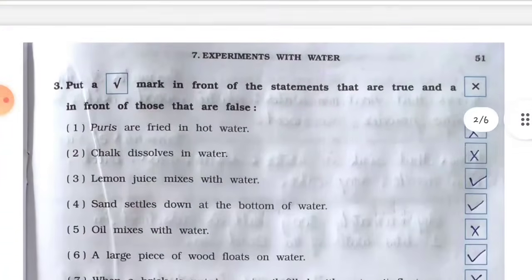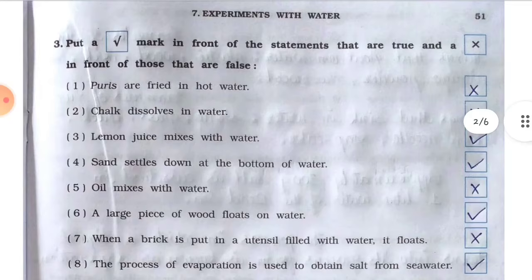Next, question number 3, put a tick mark in front of the statements that are true and a cross in front of those that are false. So, number 1, puris are fried in hot water. Answer is false. Number 2, chalk dissolves in water. The statement is false. Number 3, lemon juice mixes with water. The statement is true.